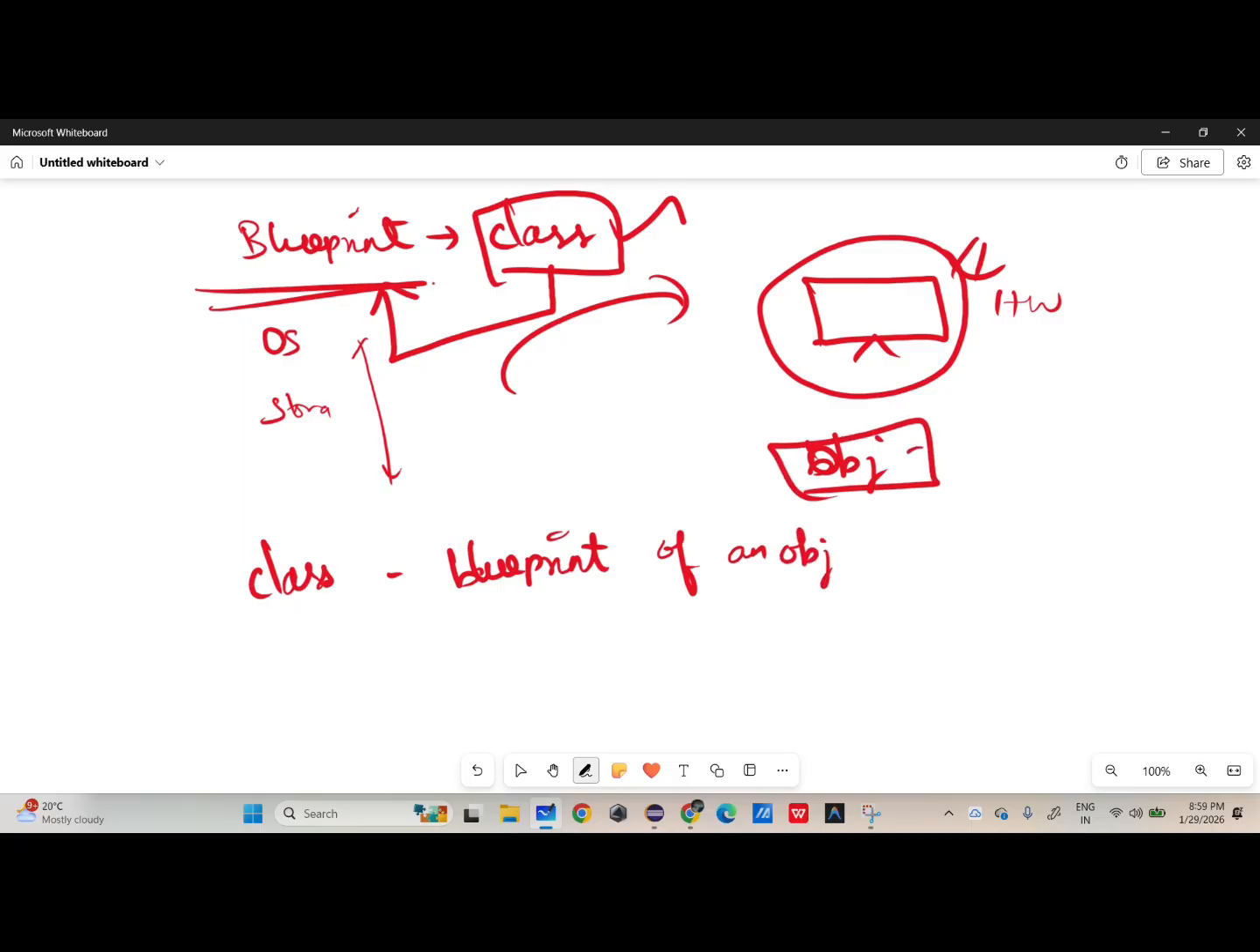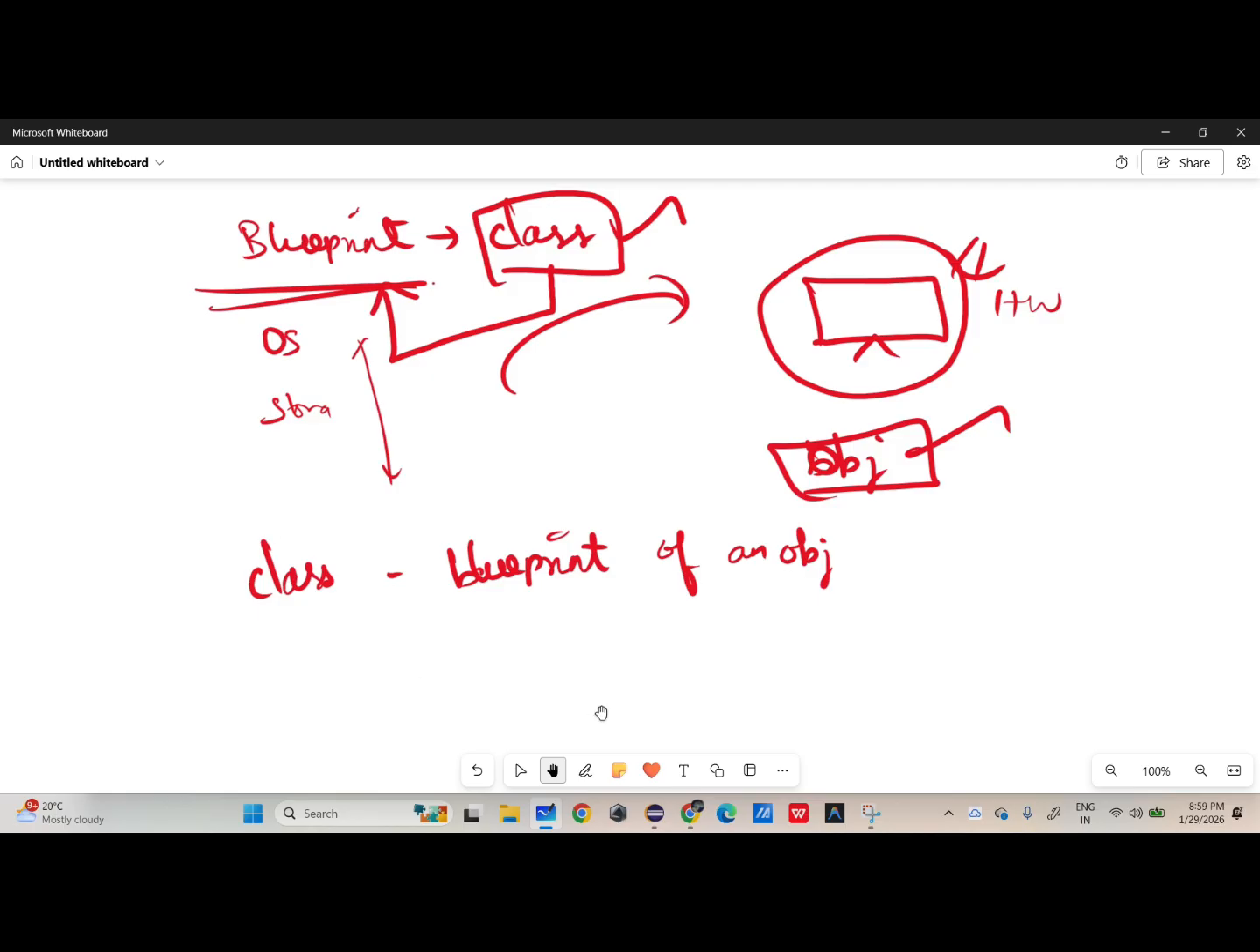Okay, so if someone is asking you what is an object now, you can say object is a real world entity and class is a blueprint of an object. So before creating an object, first you need a blueprint. Before creating a human being, first you need a blueprint. Before creating any object, you need a blueprint. So that is your class.